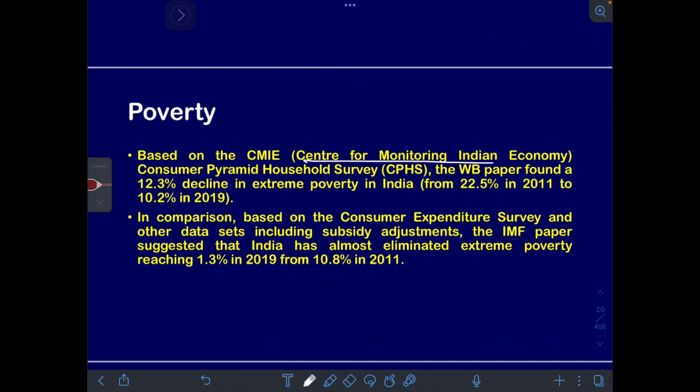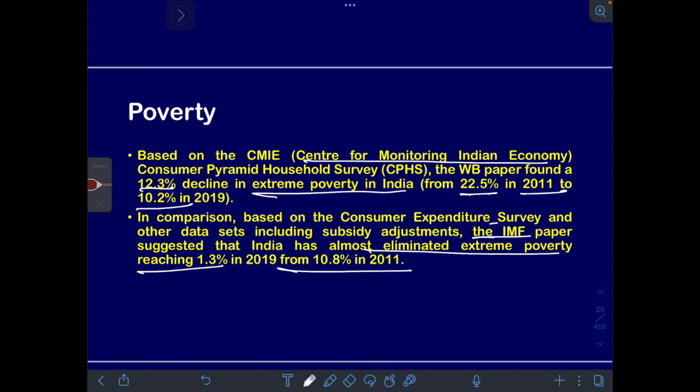Coming to our last and final topic for the day, poverty. Based on the Center for Monitoring Indian Economy Consumer Pyramid Household Survey, found a 12.3 percentage decline in extreme poverty in India from 22.5 percentage in 2011 to 10.2 percentage in 2019. In comparison, based on the Consumer Expenditure Survey and other data sets, including subsidy adjustments, IMF paper suggested that India has almost eliminated extreme poverty, reaching 1.3 percentage in 2019 from 10.8 percentage. So both World Bank and IMF together, they are telling what? Poverty in India has declined.